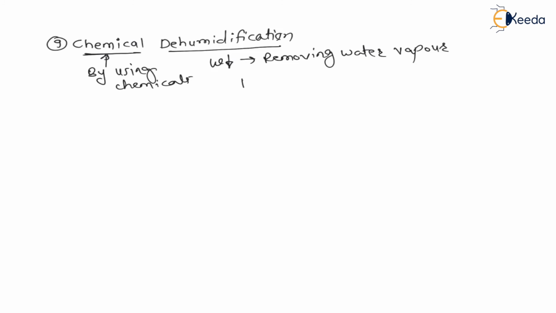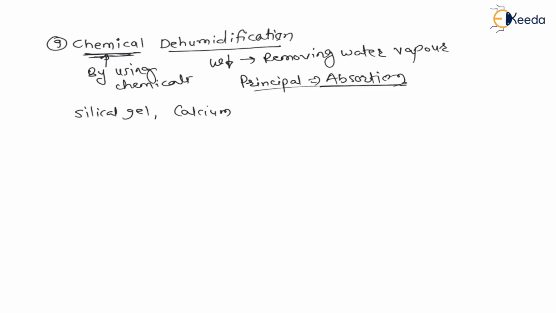And my dear students, the principle is absorption. Here the principle of this process is absorption, right? Now these chemicals used will absorb the water molecules present in the air, hence the principle is called absorption. My dear students, chemicals like silica gel, or calcium hydroxide, or activated alumina.